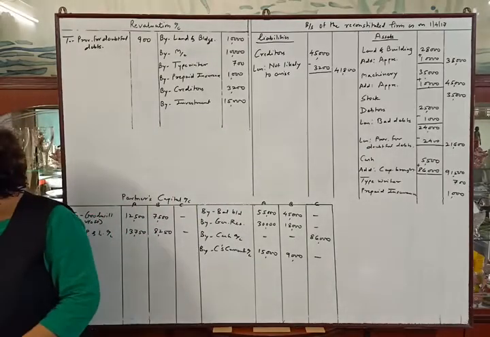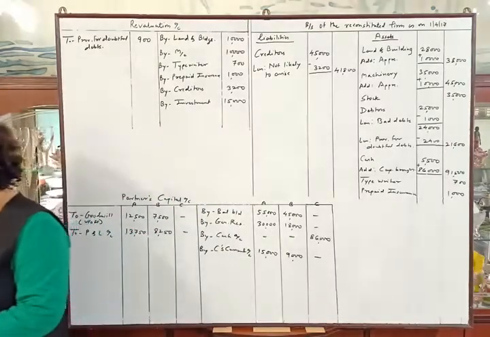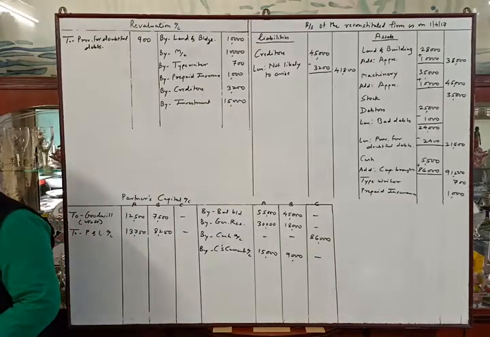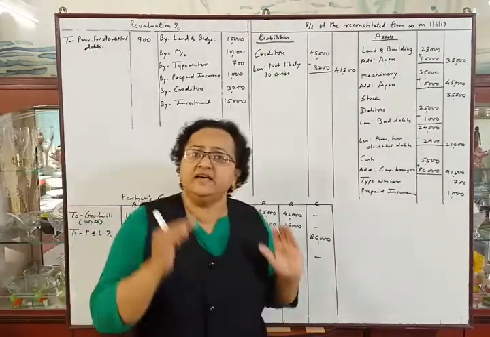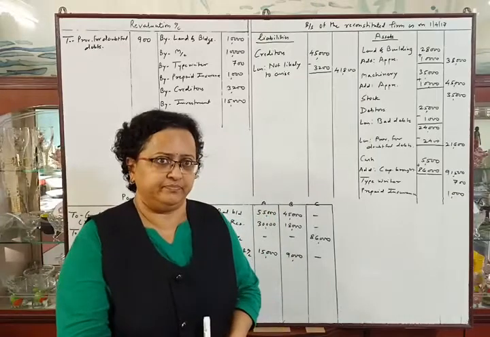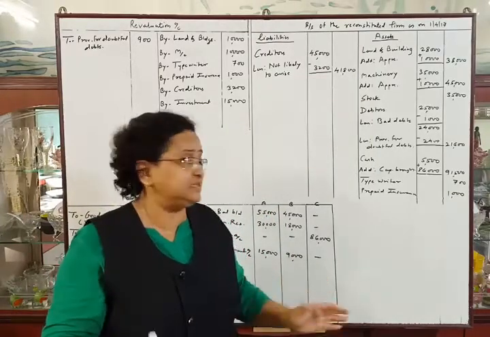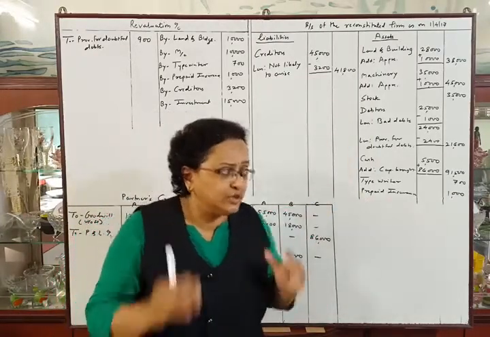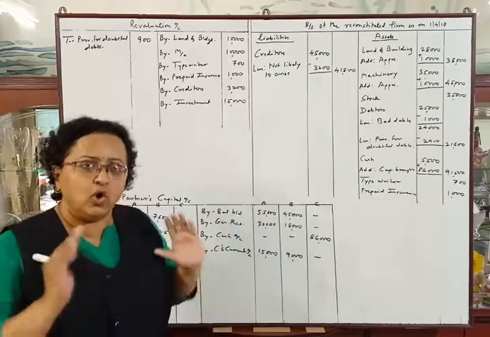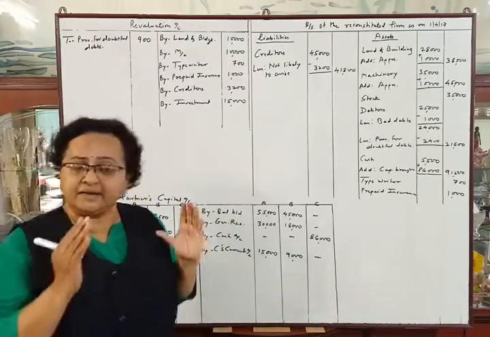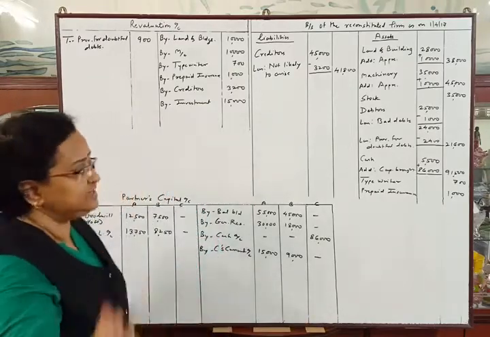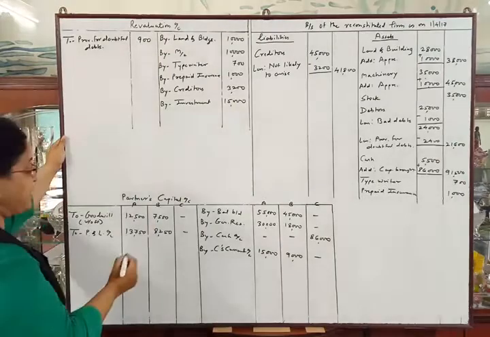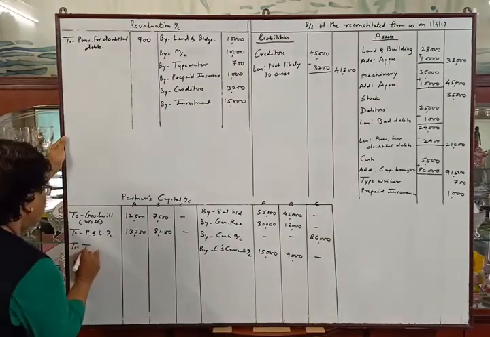Now next part of that adjustment is A and B took over the investment at this value in their old profit sharing ratio. Now value of their investment is rupees 40,000, but we will not show this investment on the asset side, because they told us that the old partners, that is A and B, have taken over the investment in their old profit sharing ratio. So this entry will be on the debit side of partners' capital account to investment.